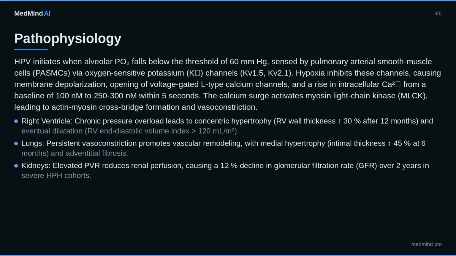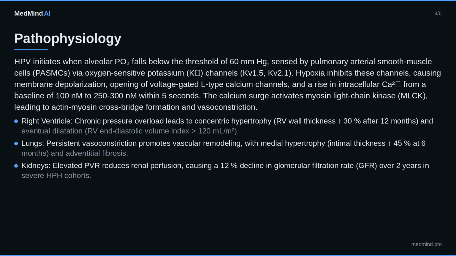Hypoxia inhibits these channels, causing membrane depolarization, opening of voltage-gated L-type calcium channels, and a rise in intracellular Ca2+ from a baseline of 100 nanomolar to 250-300 nM within 5 seconds. The calcium surge activates myosin light chain kinase, MLCK, leading to actin-myosin crossbridge formation and vasoconstriction.